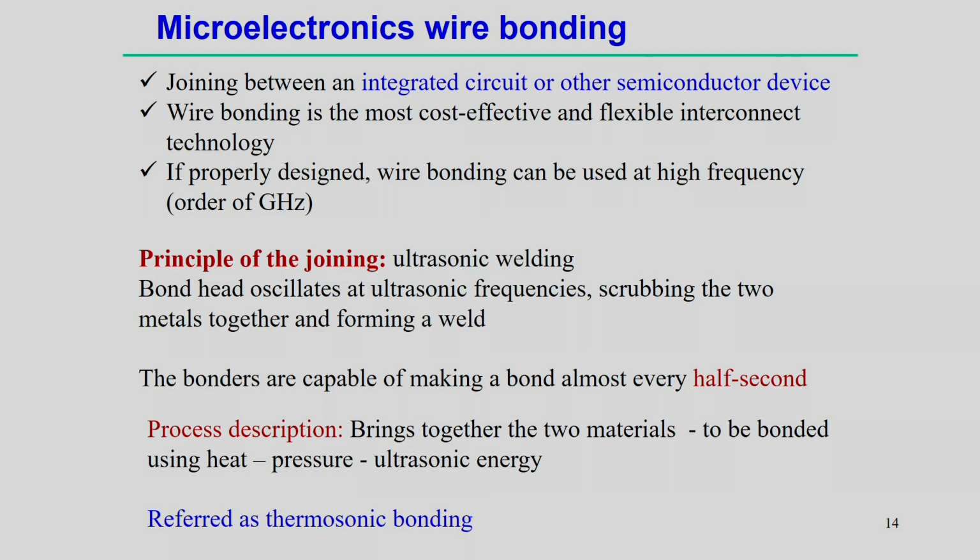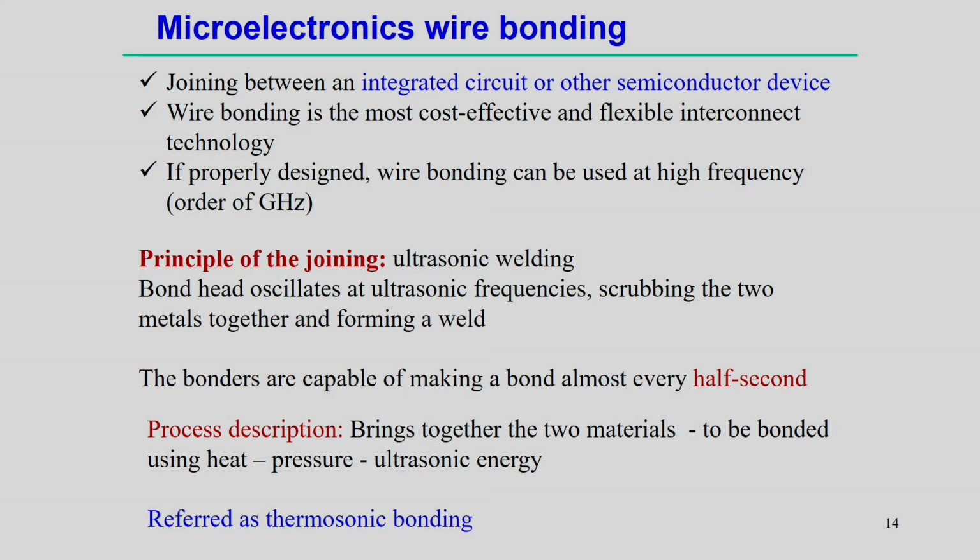But the principle of joining these components is basically the ultrasonic welding process. Sometimes this ultrasonic welding process is aided by some kind of heat, so that is called the thermosonic bonding process. In this case the bond head oscillates at ultrasonic frequencies, scrubbing the two metals together and forming a weld.